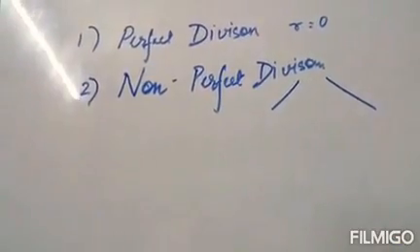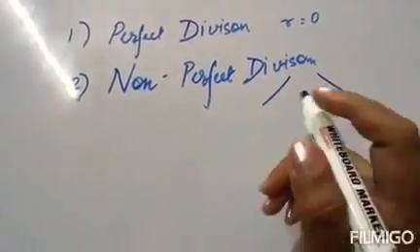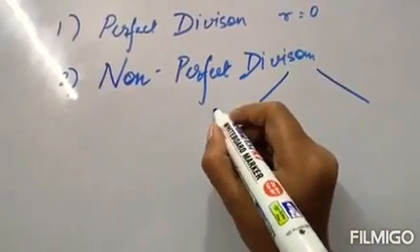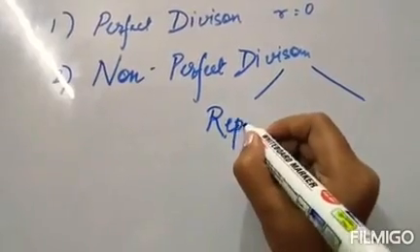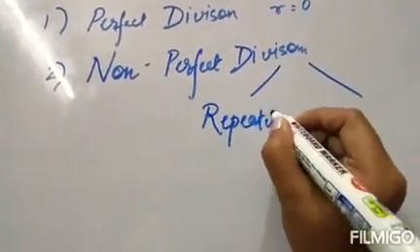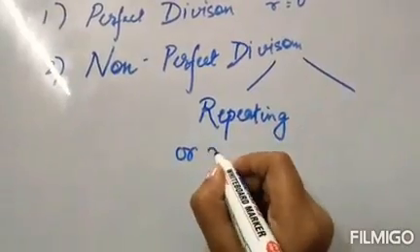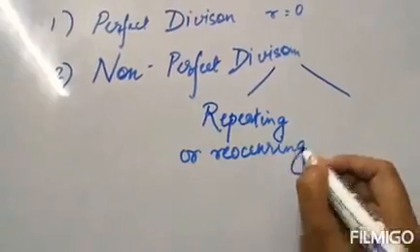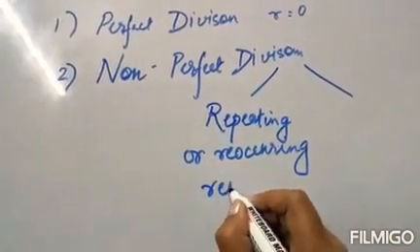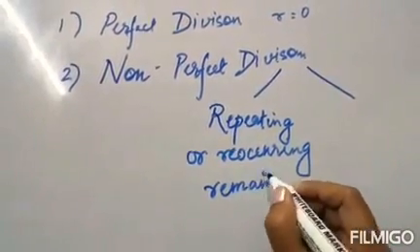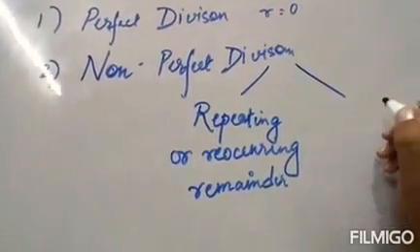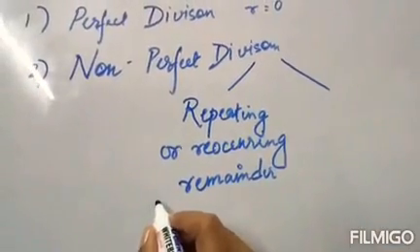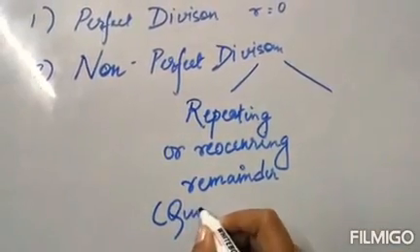We have two types, right? One, it can have repeating or reoccurring remainder, which means reoccurring remainder means the quotient will also reoccur.